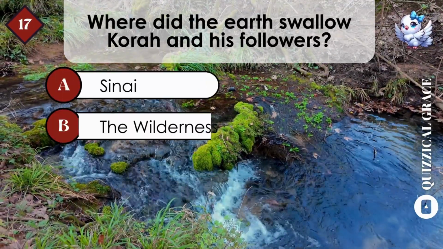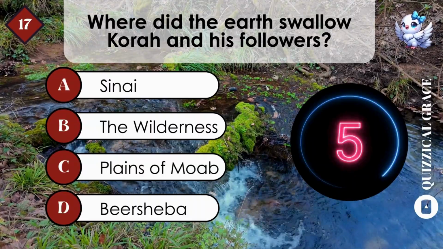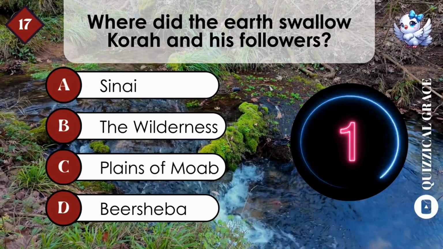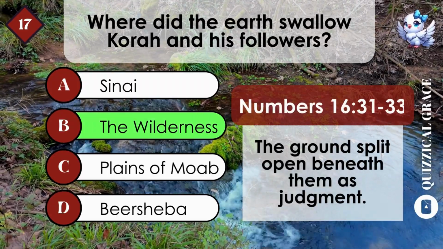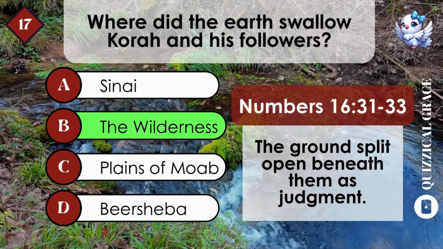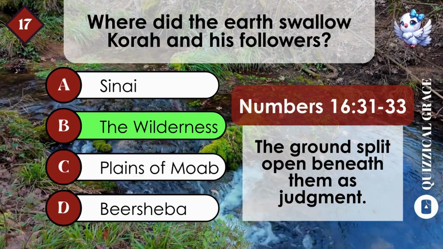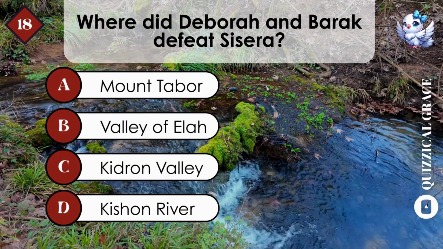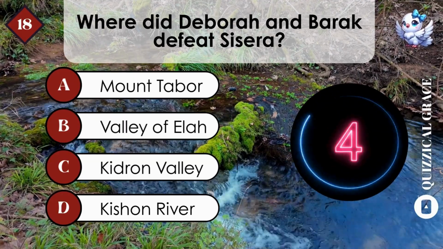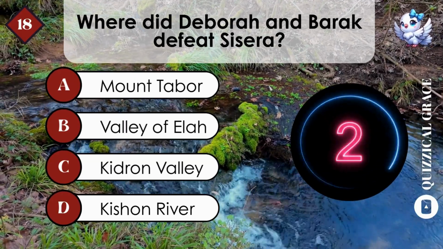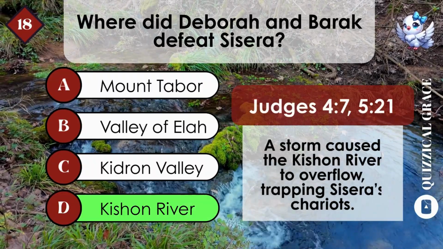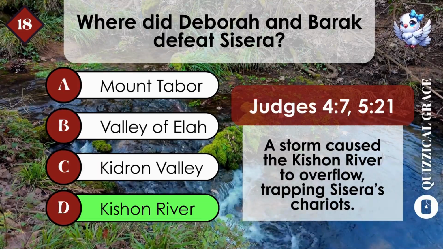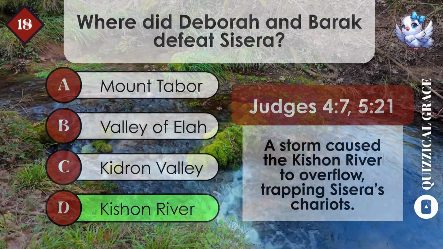Where did the earth swallow Korah and his followers? B. The wilderness. The ground split open beneath them as judgment. Where did Deborah and Barak defeat Sisera? D. Kishon River. A storm caused the Kishon River to overflow, trapping Sisera's chariots.